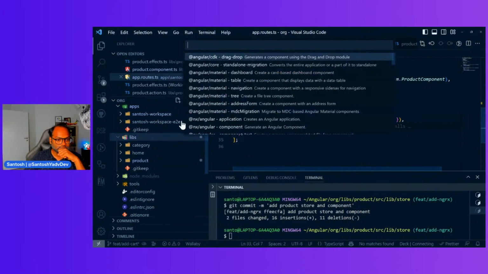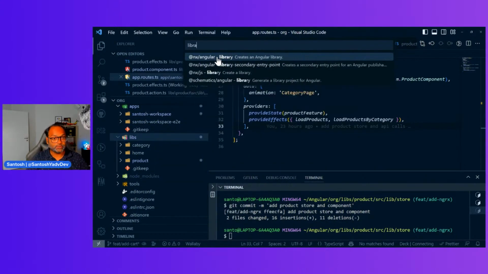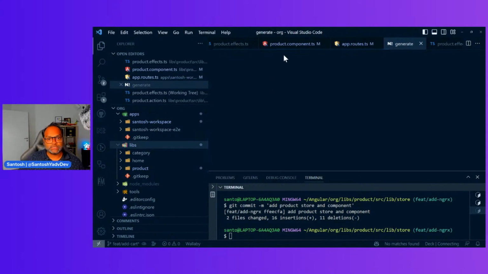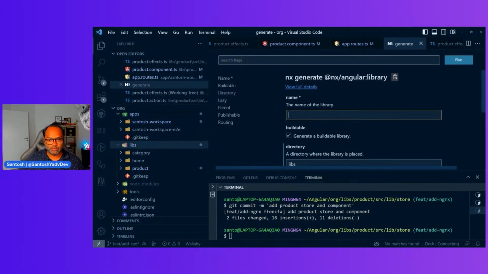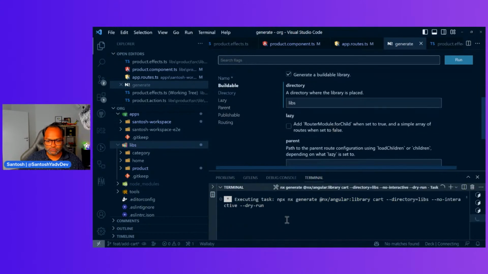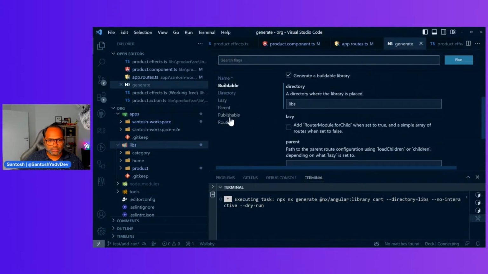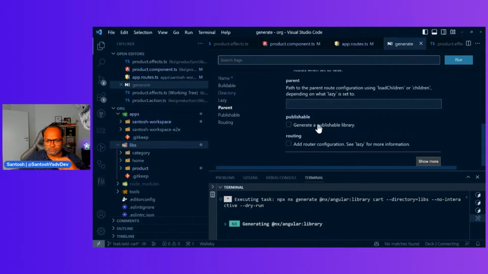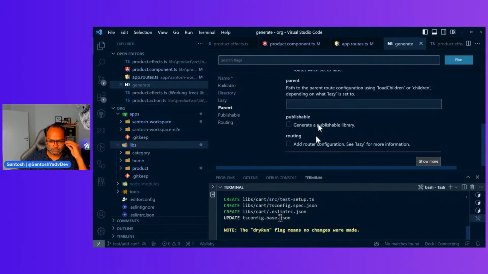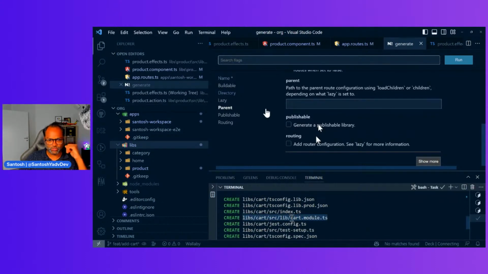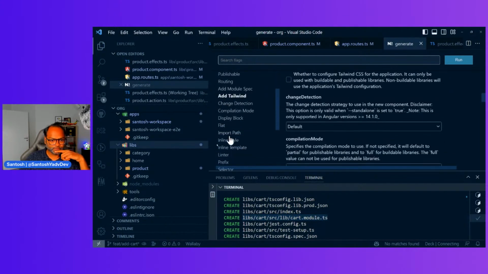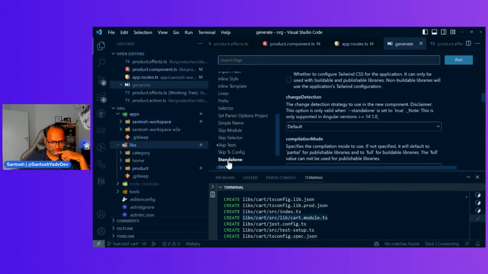Let's click on nx generate and a new library. And we'll say this is, of course, a buildable library with the name cart. And we need this to be standalone, because otherwise it creates a module. I don't want this module to be generated. Show more. Selector, standalone. Yeah.